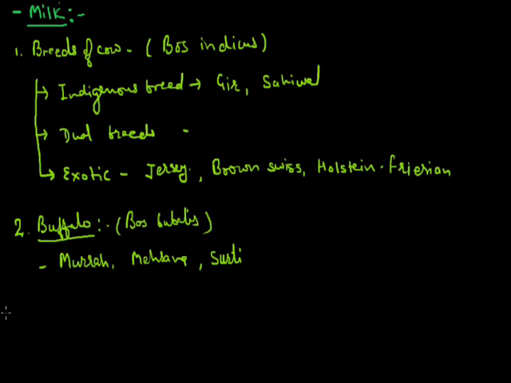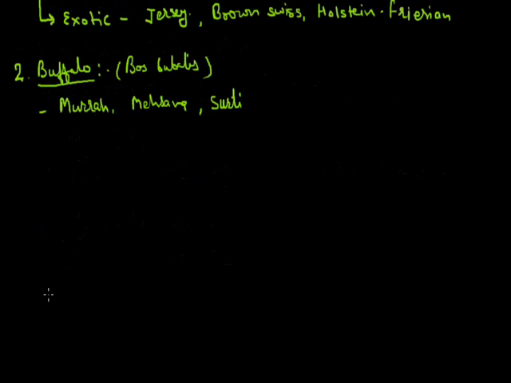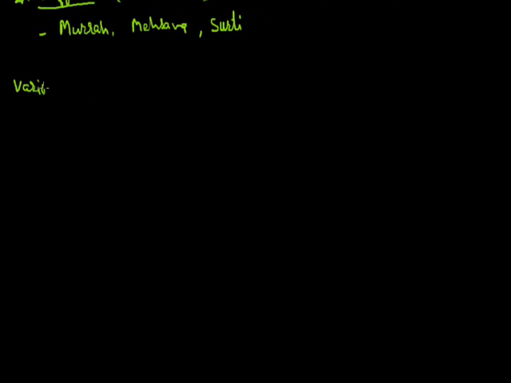Now, the various types of animal farming for the production of animal food. So that is the first, various types of animal farming.